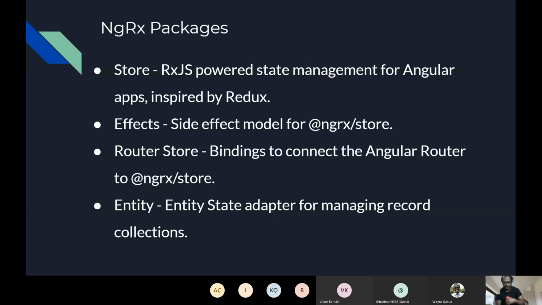Then we have effects. There will be scenarios where you want to take some data from your backend, right? It's not like your entire data will be available on your front end. You will of course connect to some services, some backend, and then retrieve the data. How can that be possible? Store, it's not possible using store. So we have another library called effects. Effects are used whenever you want to retrieve some data from your API call. So go ahead and use effects.